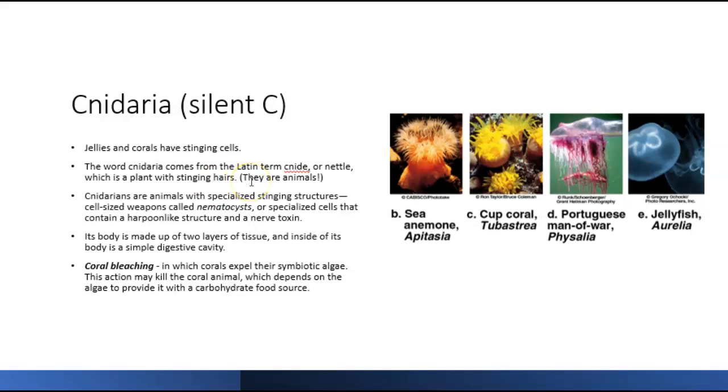But these are not plants. They are animals. And they do have stinging structures called nematocysts. And these are specialized cells that contain a harpoon-like structure with a nerve toxin. So they sting, and in that stinger is a toxin.